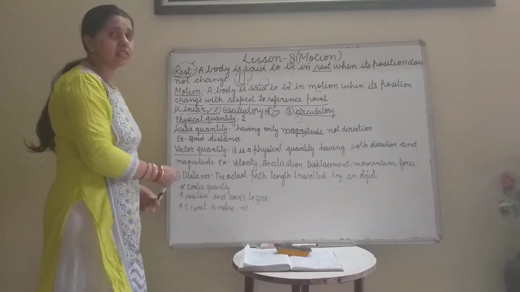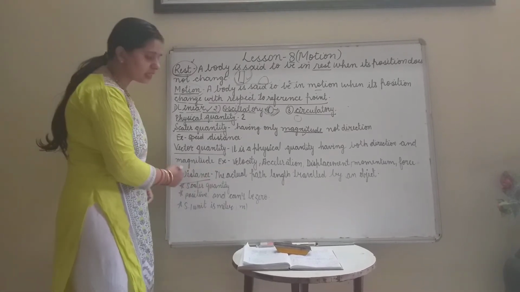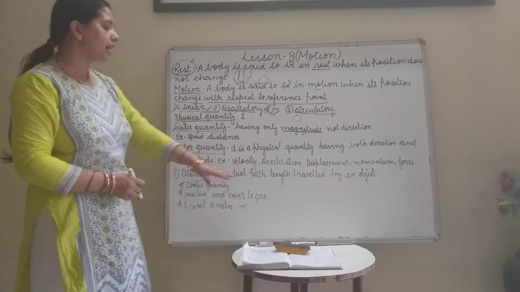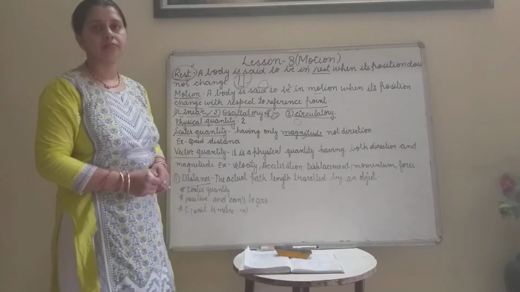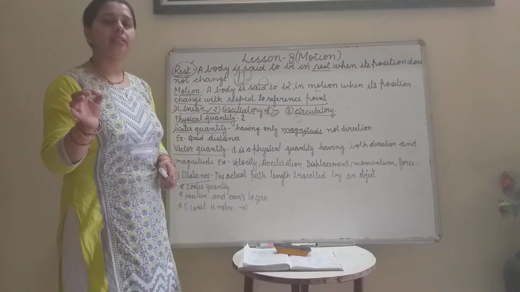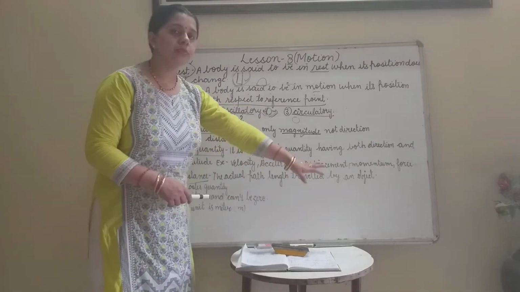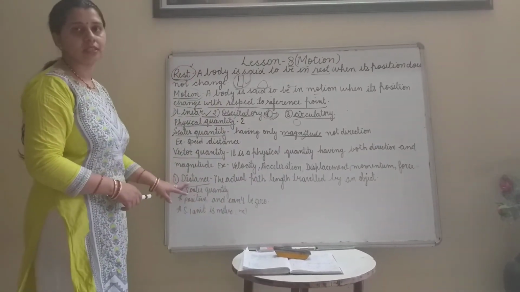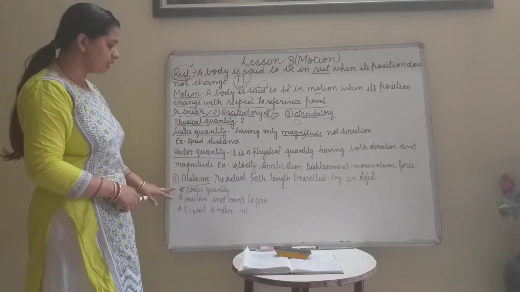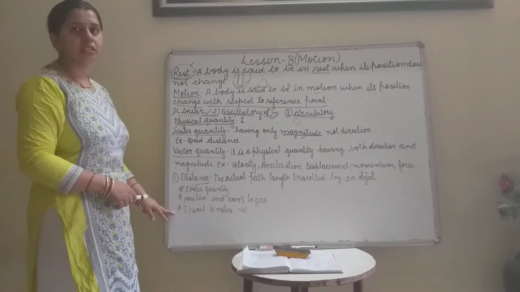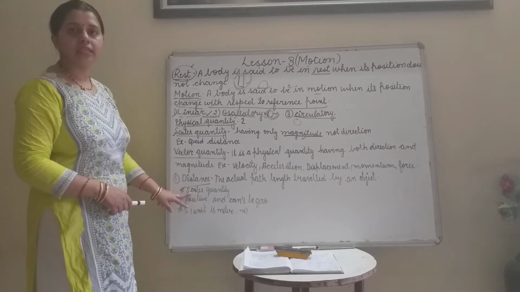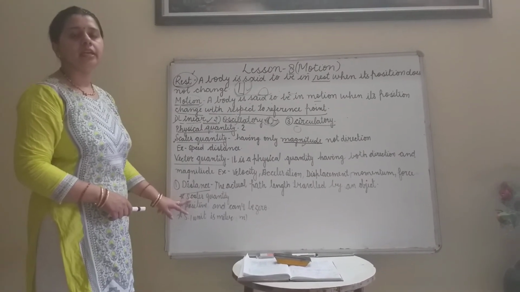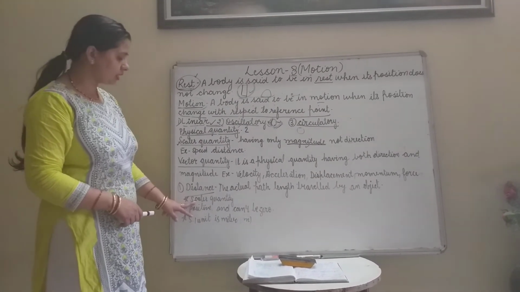Now, what is distance? The actual path length travelled by an object is called distance. Here we will discuss the qualities of distance. Distance is a scalar quantity, means it does not have direction.